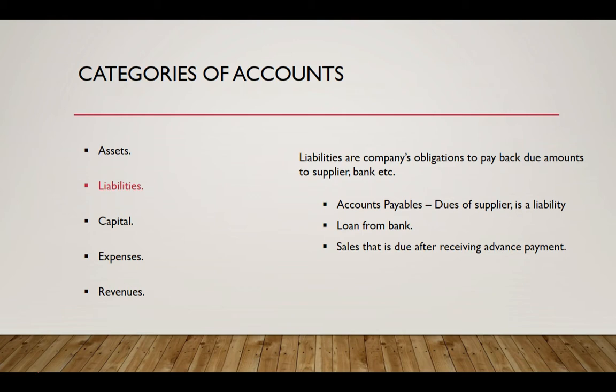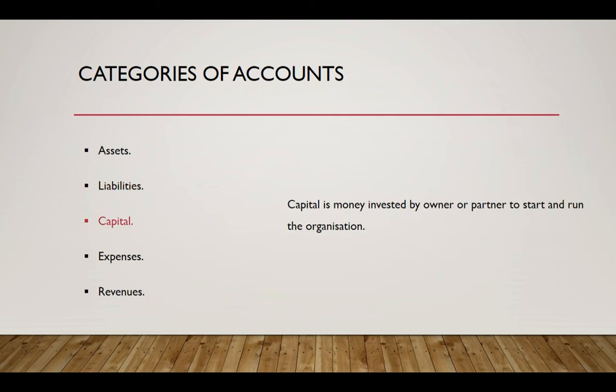And the accounts payable accounts, which are dues that we owe to the supplier, are also liability of the business. And any sales proceeds which are to be carried after receiving advance payment from a buyer are also liability of your company. And capital. I already explained what capital account is.